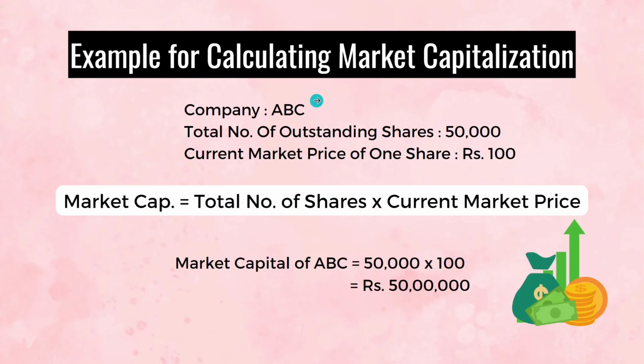For example, there is a company called ABC. The total number of outstanding shares, or the total number of shares issued to the public, is 50,000 shares. And the current market price of one share of ABC company is rupees 100. With this data, we can easily calculate the market capitalization of ABC company. So 50,000 multiplied by 100. The market capital of ABC company is rupees 50 lakhs. This is how you can calculate market capitalization.